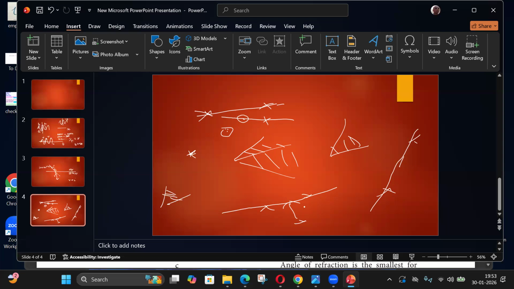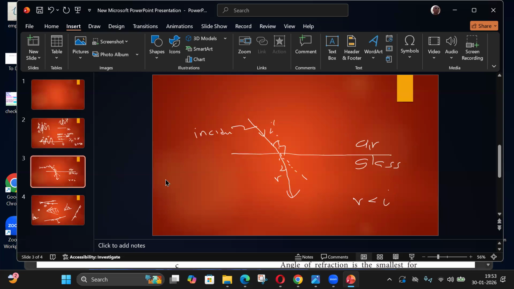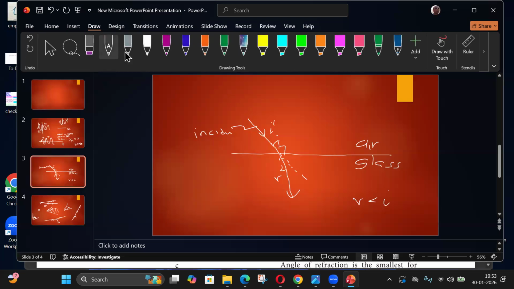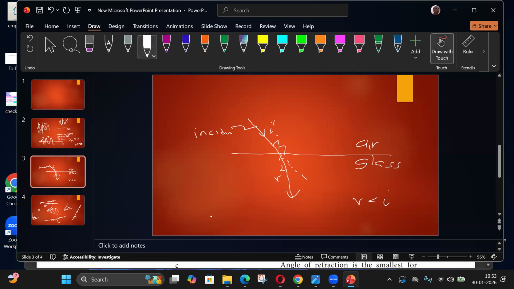Like two points are always in a line. But if you want the third to be in the same line, I have to place it properly. So here, I have one line, the incident ray, second line, the refracted ray. The third line is this normal. Normal is also a line, perpendicular to the surface. This normal and incident ray are like this. The refracted ray is like this. So all these three lines are in the same plane. So that is the first law.